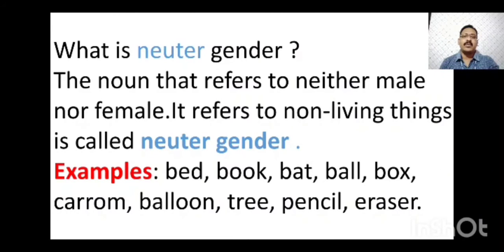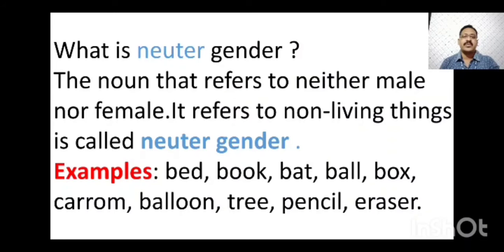Now we will know about what is neuter gender. The noun that refers to neither male nor female, it refers to a non-living thing, is called neuter gender. Non-living things don't have any gender, that's why we call it neuter gender.